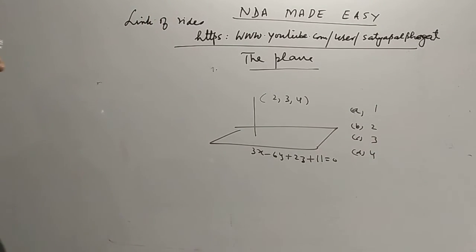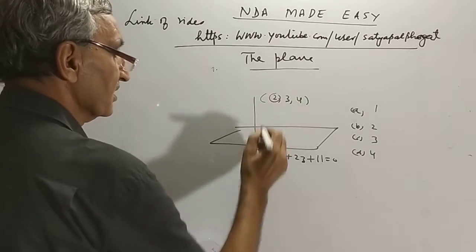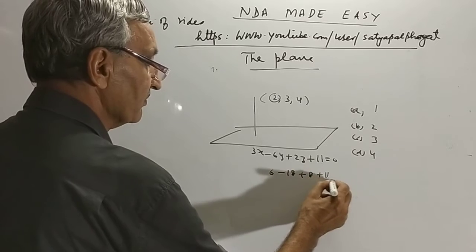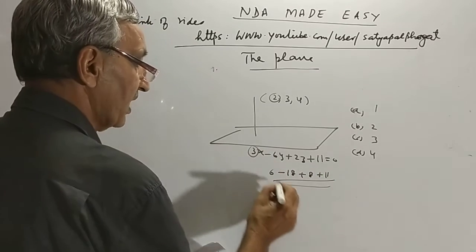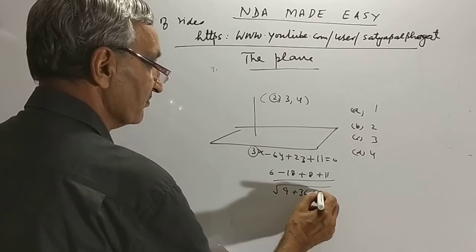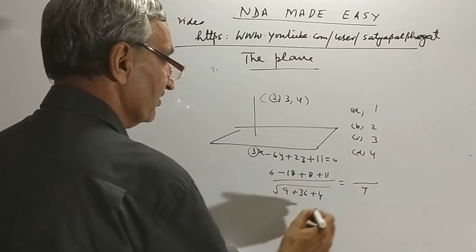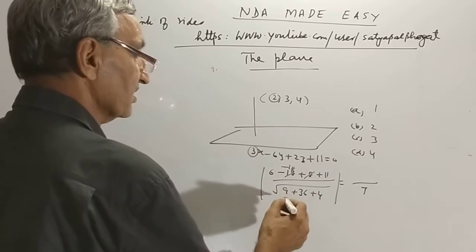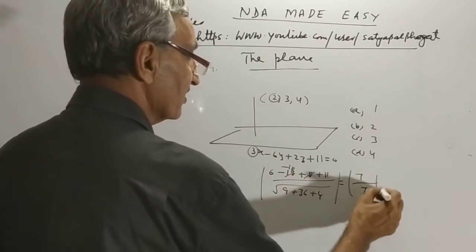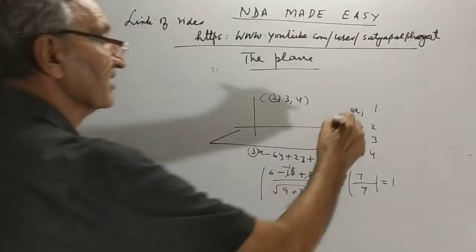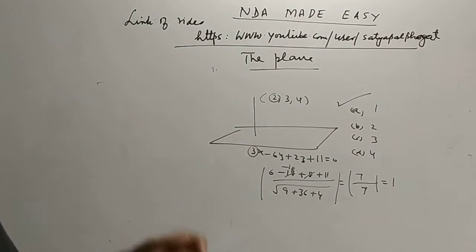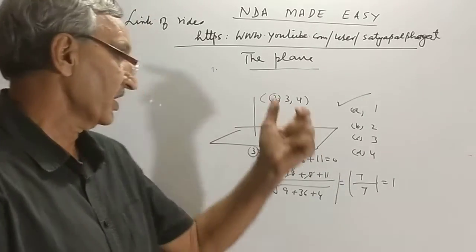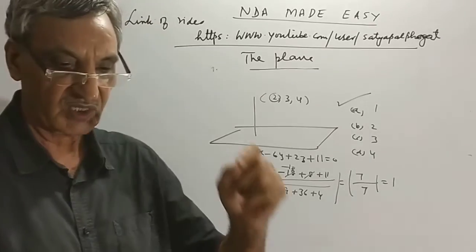The answer: in place of x put 2, so 6 minus 18 plus 8 plus 11, divided by the square root of 9 plus 36 plus 4, which is equal to 49. The root is 7, and I applied the modulus. The numerator is minus 10 plus 11, which is equal to 1, so this is 1 by 7. That's the answer. This is how it is. The first question was asked in September 2018: distance of a point from the given plane. Important one, very, very important.